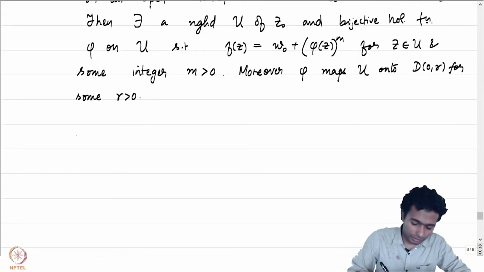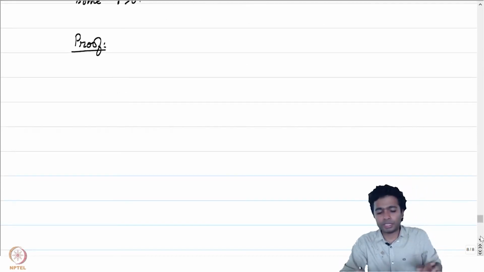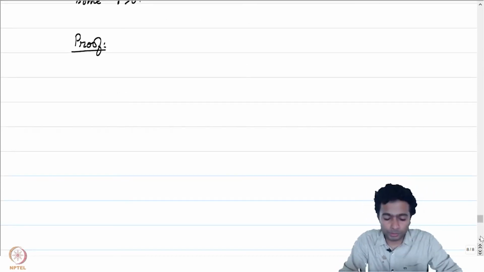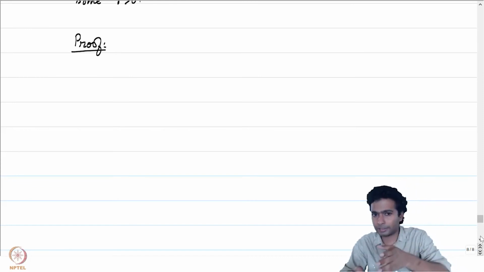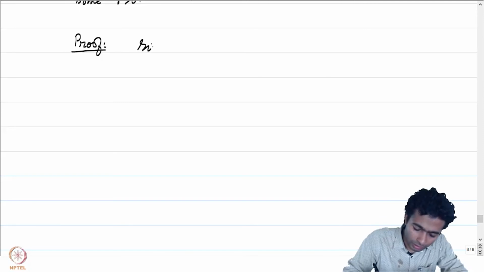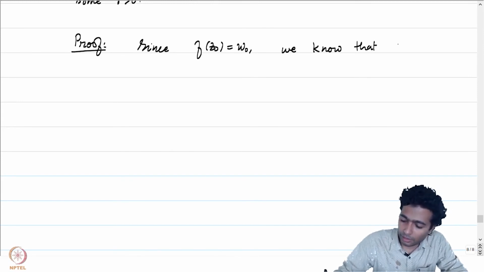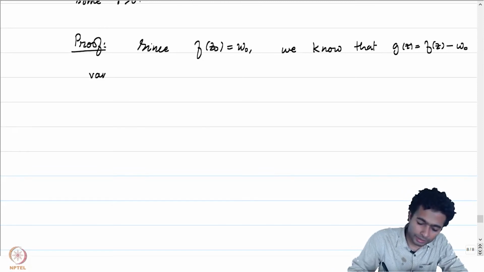Okay, let's try to prove this statement. Since we know that f of z0 is equal to w0, we know that f of z minus w0, this holomorphic function, has a 0 at z0. Since f of z0 is equal to w0, we know that g of z equal to f of z minus w0 vanishes at z0.